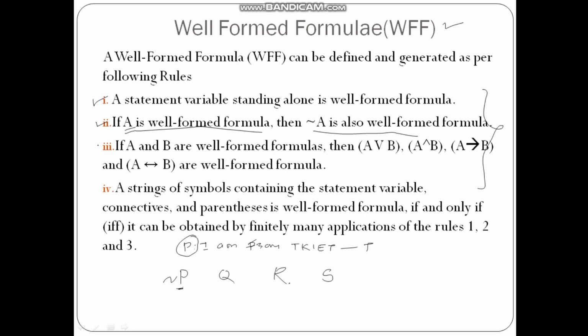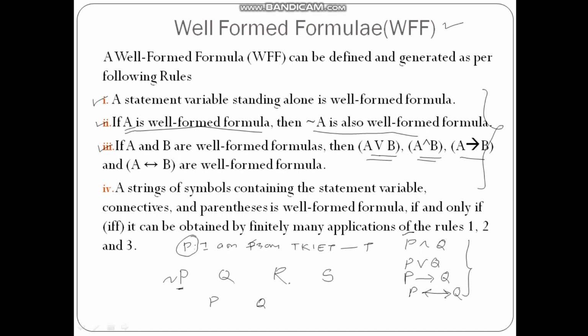Then if A and B are two well formulated formulas, and here P and Q are the two well formulated formulas, then A or B, A and B, A disjunction B, A conjunction B, A conditional B and A biconditional B are also well formulated formulas. So if P and Q are two well formulated formulas, then P and Q, P or Q, P implies Q and P biconditional Q are all well formulated formulas.